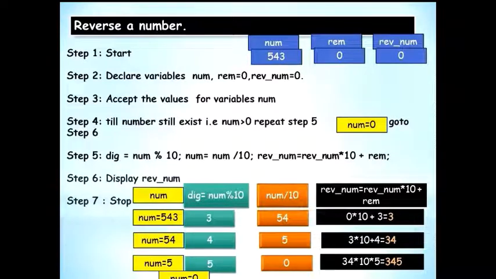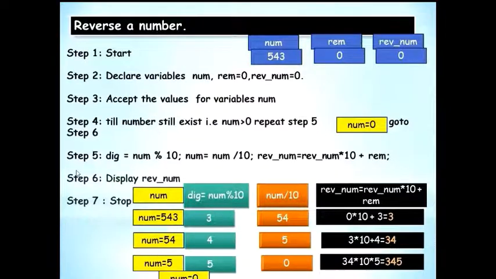The flowchart for reverse of a number is shown as a part of palindrome check, because there also we need to compute the reverse. So I have shown it in the palindrome, so you may check out the palindrome and then devise a separate one for reverse of a number if you may need to.